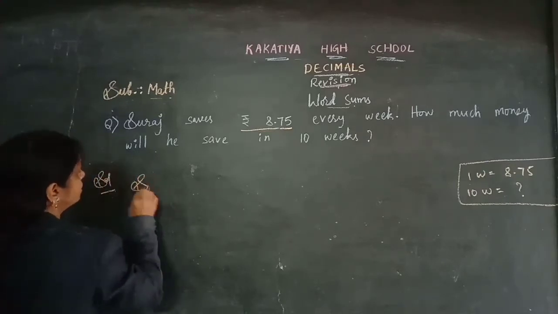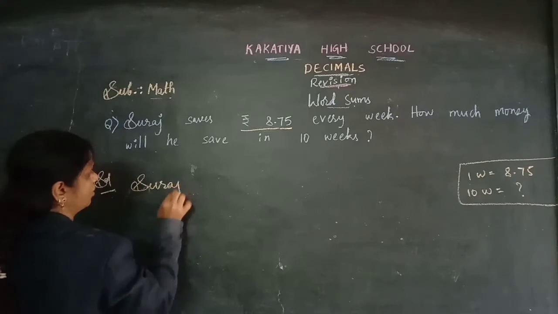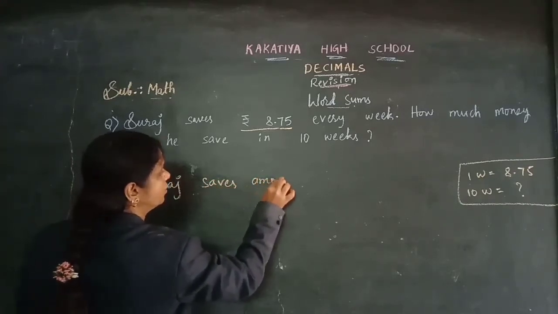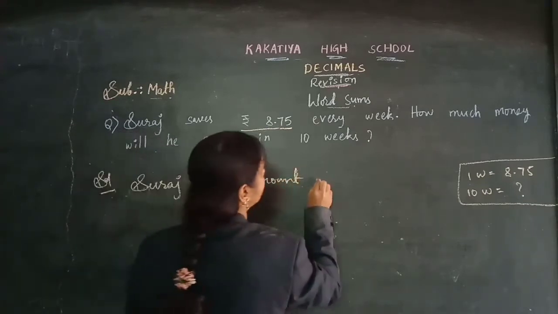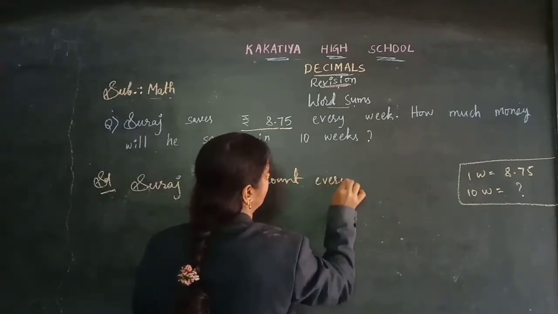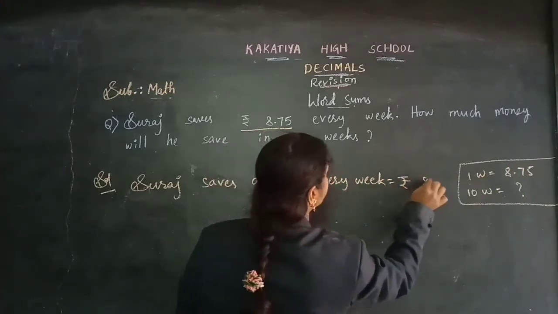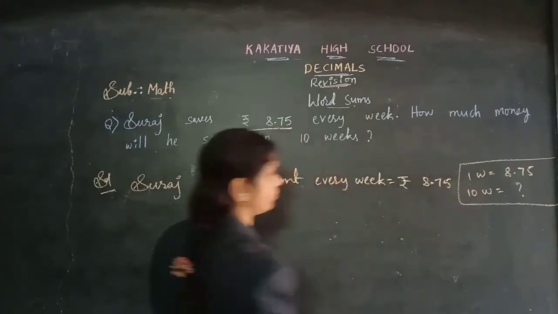So Suraj saves amount in every week. So every week he is saving 8.75 rupees.